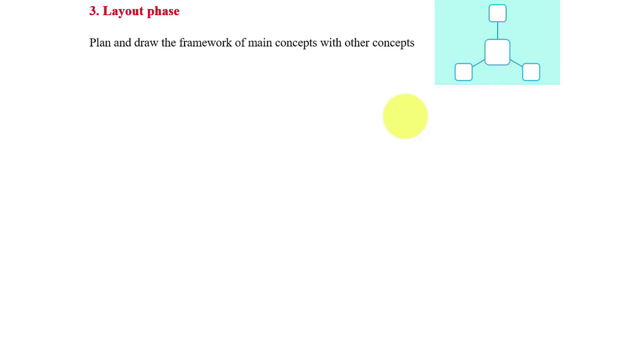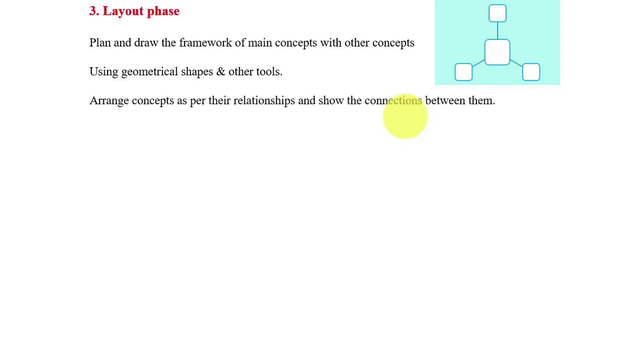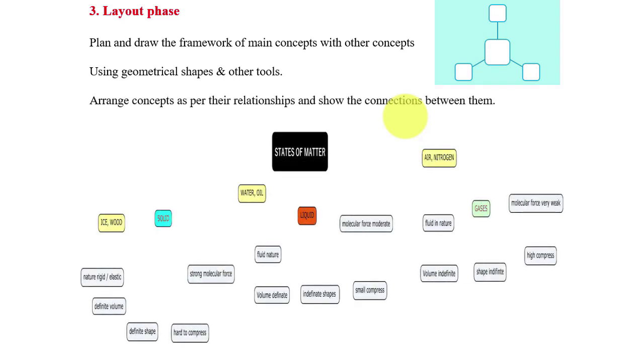So we plan that, and we use some geometrical shapes, tools, and arrows to lay it out. So here we can say that this is a layout. Here is my main concept, here are my sub-concepts: solid, liquid, gases. Here should be examples, and these are the properties of solid, these are the properties of liquid, these are the properties of gases. So I make the layout of the concept map. This is the layout phase.